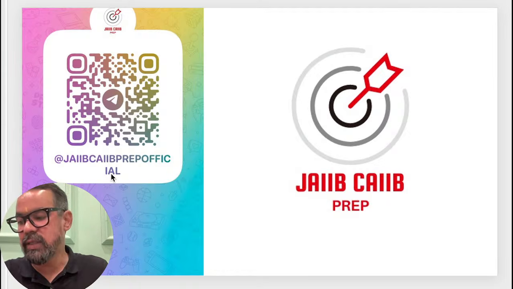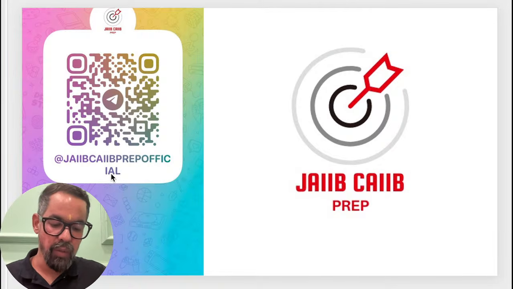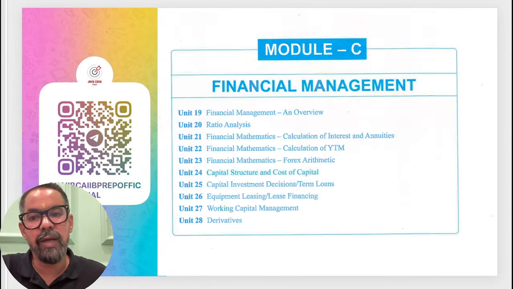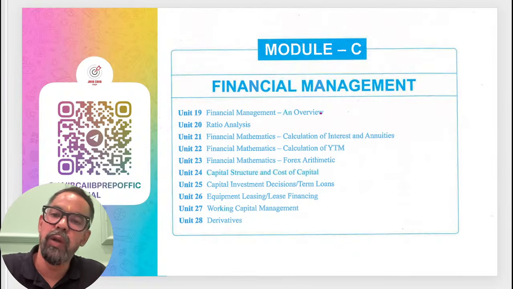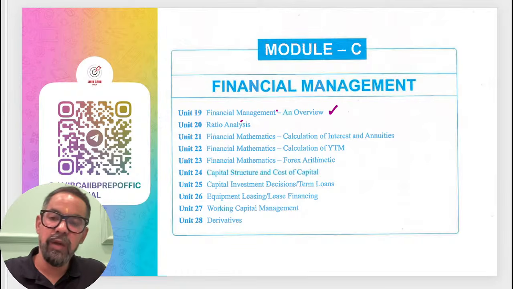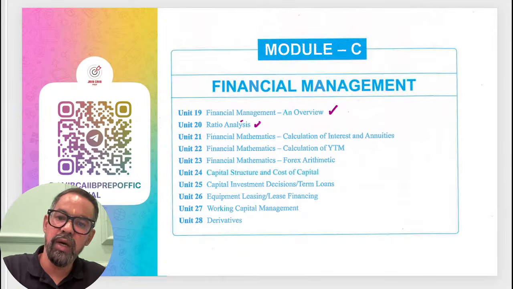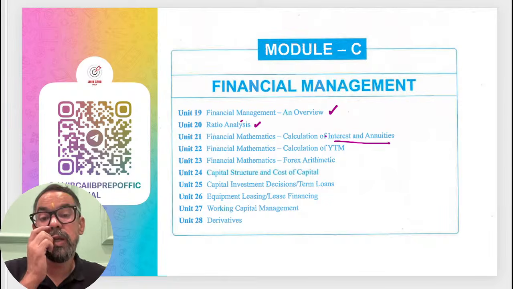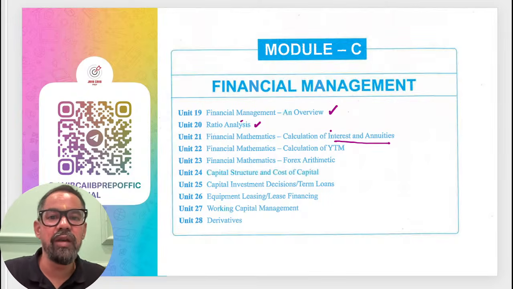So in this particular session we are going to start with our module C of AFM, right? When it comes to module C, it includes several areas. The first unit is all about an overview of financial management. You can expect 1 or 2 marks question based on this. Then we have ratio analysis, 2 to 3 marks. Then we have interest and annuities. One question around CI and SI. Sometimes they ask a question on the rule of 72 also, a gift question.